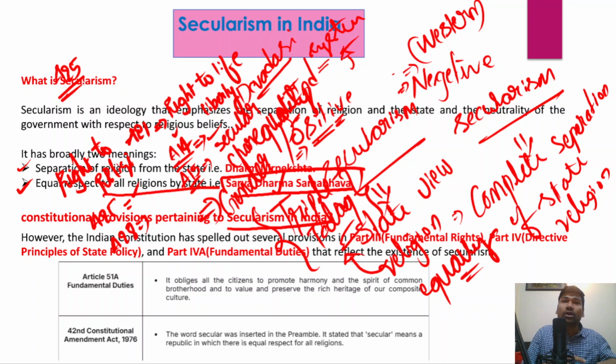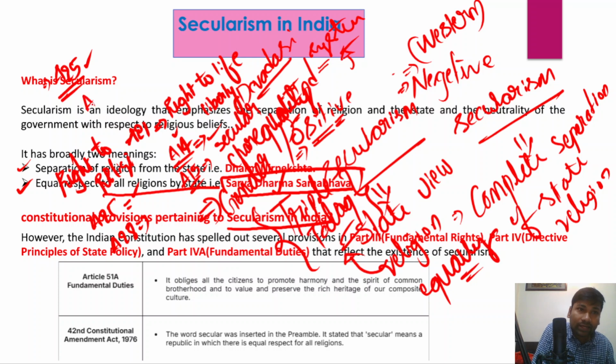They have the freedom to follow whatever religion they choose. Here the state is not intervening, not telling you that you should follow a particular religion. You're getting it? So it also reflects the secular character of the Indian Constitution.